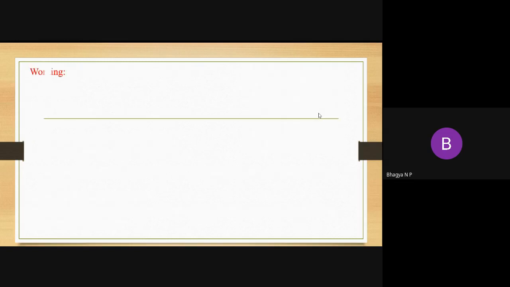Now we'll move to the working of the fuel cell. Working means first the anode reaction, then the cathode reaction. First, at the anode: the fuel we used in the construction of this fuel cell, that is methanol, is passed through the anode. Where do we get the water for this? Usually methanol contains a very small amount of moisture. Here we are not using 100% methanol, we are using 99% methanol. The remaining 1% consists of moisture.